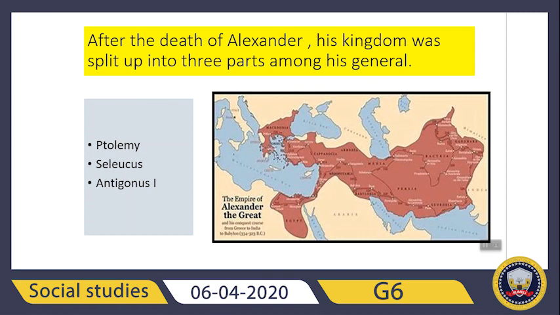Okay, and then the last general, I'm reading from page 120, is Antigonus, whose kingdom comprised Turkey, the Middle East, Macedonia, Greece. It was ruled by a man named Antigonus. Okay, so which parts? Turkey, Middle East, Macedonia, Greece. These all parts were ruled by the general named Antigonus. So the 3 kingdoms often fought each other.